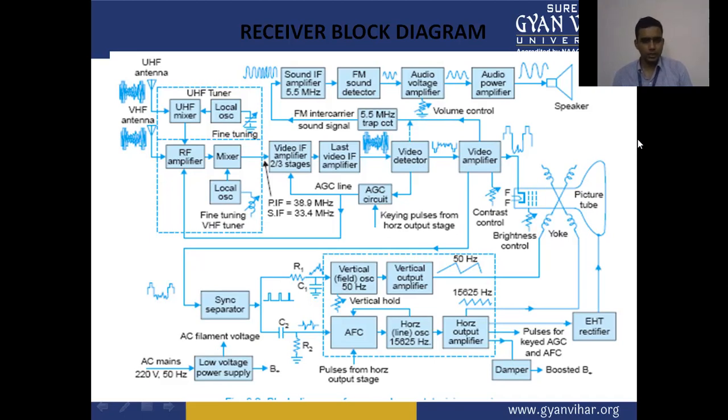Now, the AC main of 220 volt 50 Hz is applied as the AC filament voltage in the picture tube. That is the low voltage power supply shown here. So this complete circuitry is the TV receiver for a monochrome television system. In the video detector section, we have an AGC circuit, that is the automatic gain control system. This controls the gain of the video detector output, and the signal is again fed to the intermediate stage to the desired level.